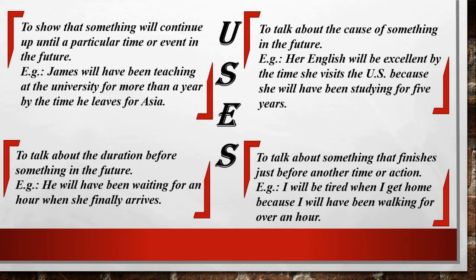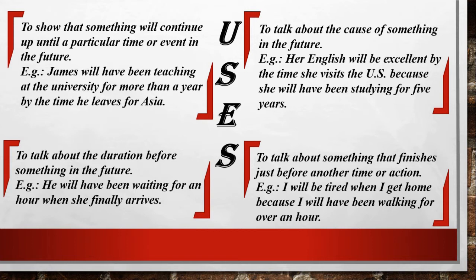We use future perfect continuous tense to show the duration before something in the future. For example, he will have been waiting for an hour when she finally arrives. So here, to show the duration before something, before she arrives, he will have been waiting for an hour.